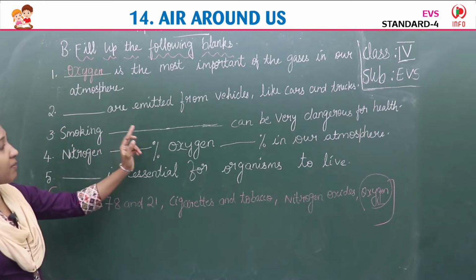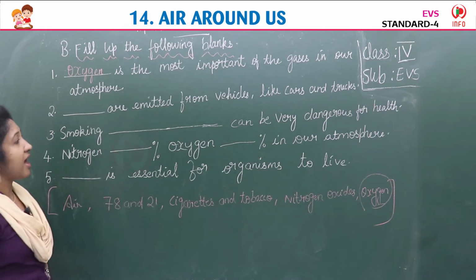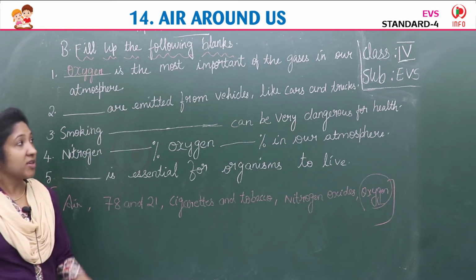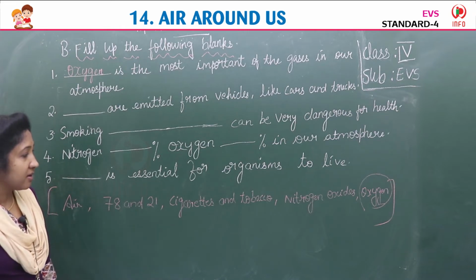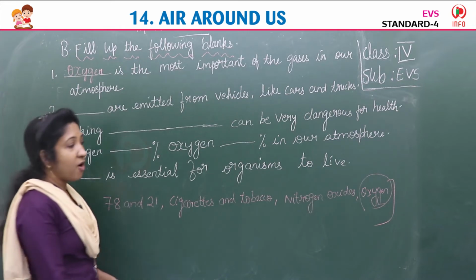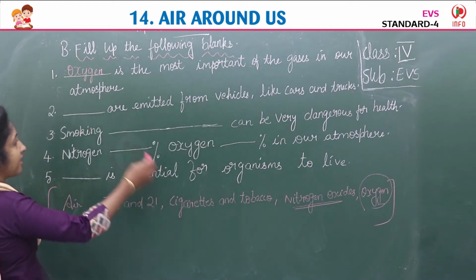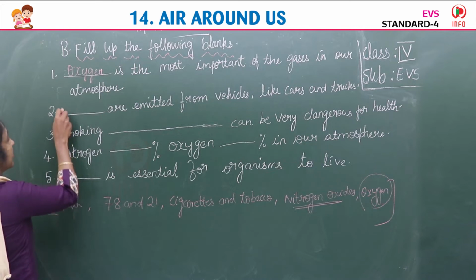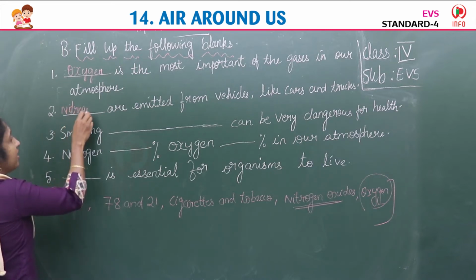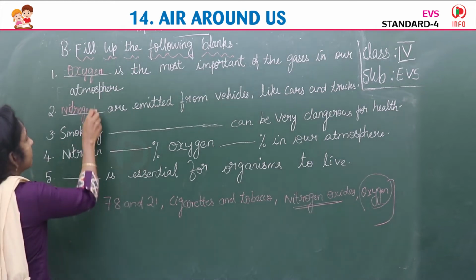Second, dash are emitted from vehicles like cars and trucks. Which gas is emitted from vehicles? Yes, nitrogen oxides. These are the gases emitted from vehicles like cars and trucks.